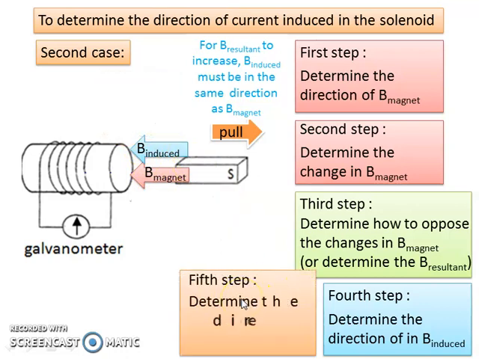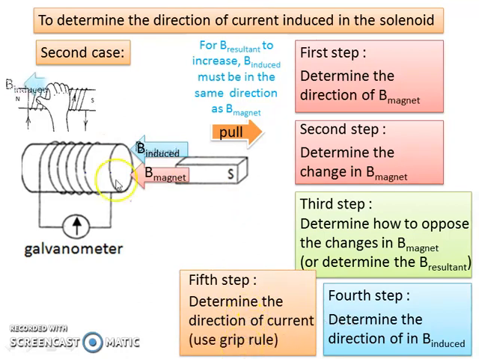And lastly, the fifth step, determine the direction of current, use grip rule. So your hand in the position where your thumb shows the direction of the B induced, which is to the left. So therefore, other fingers show the direction of current, which is upward. And the galvanometer pointer shows to the left.